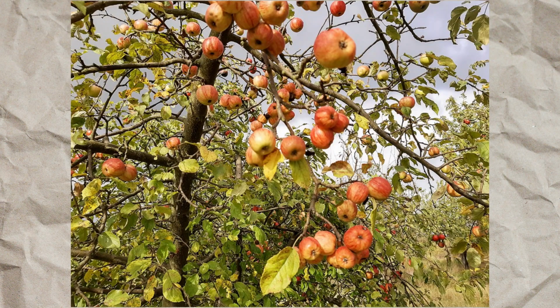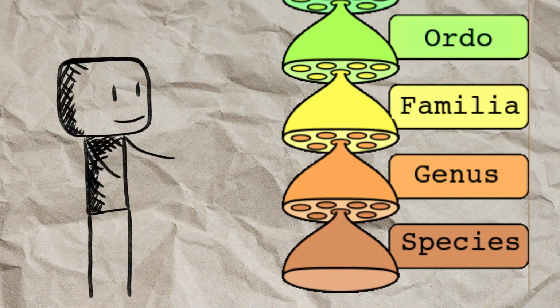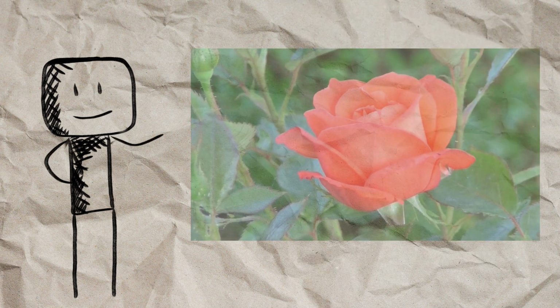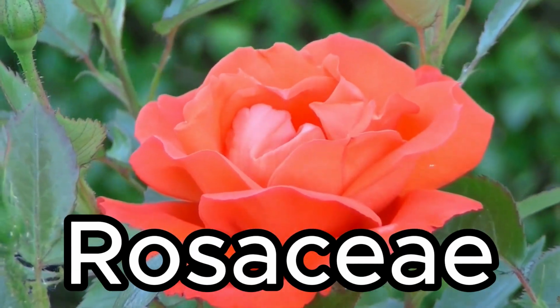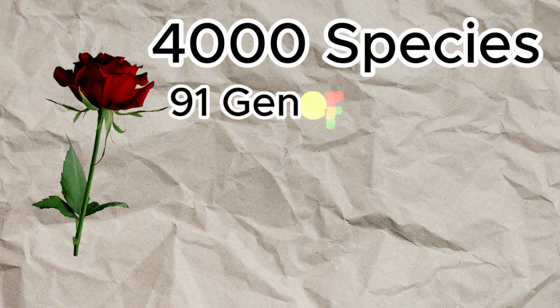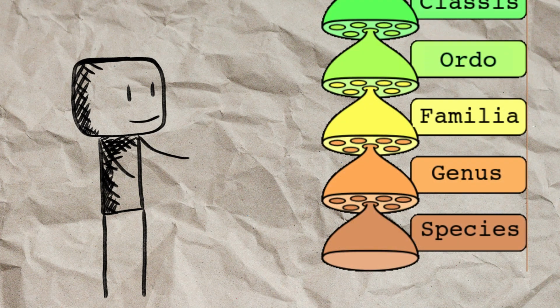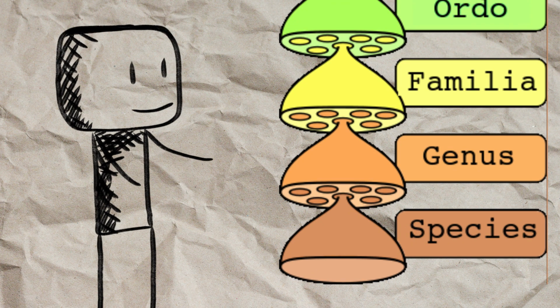Of course, we know an apple tree is a plant, and if we go down the taxonomical ranking within angiosperms and further in, we find the family Rosaceae, the rose family, which is a medium-sized family of flowering plants that includes over 4,000 known species in 91 genera. Genera being the categorization that comes above species on the taxonomical ranking.